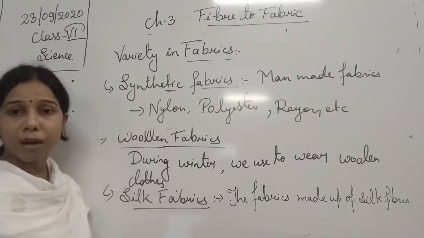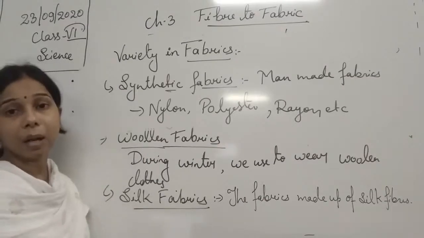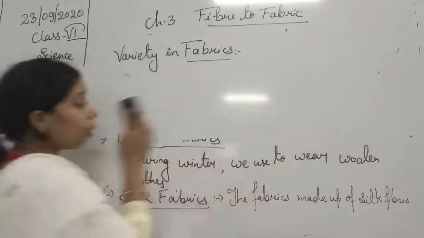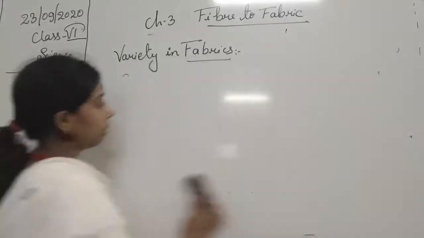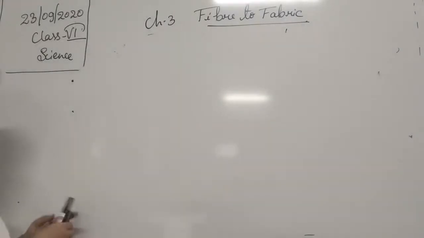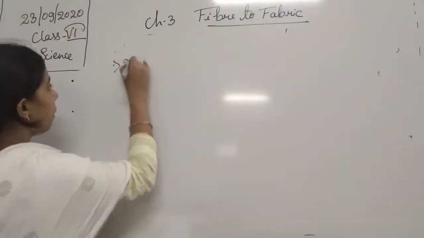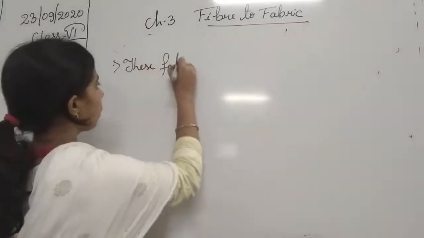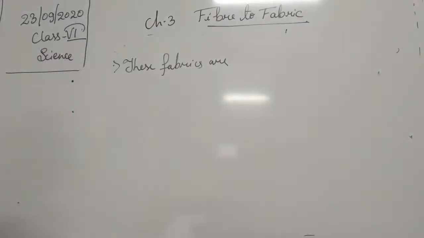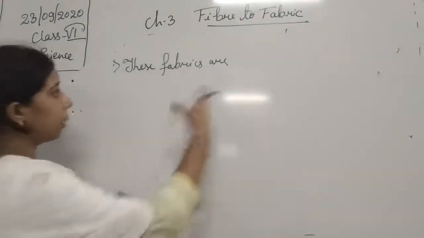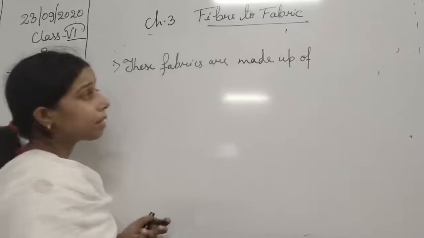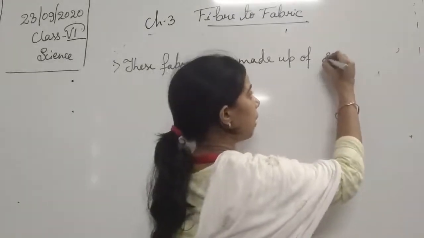When we talk about fabric, fabric is basically made up of spun thread. The term spun is the past form of spin. We can write it: these fabrics are made up of spun thread.